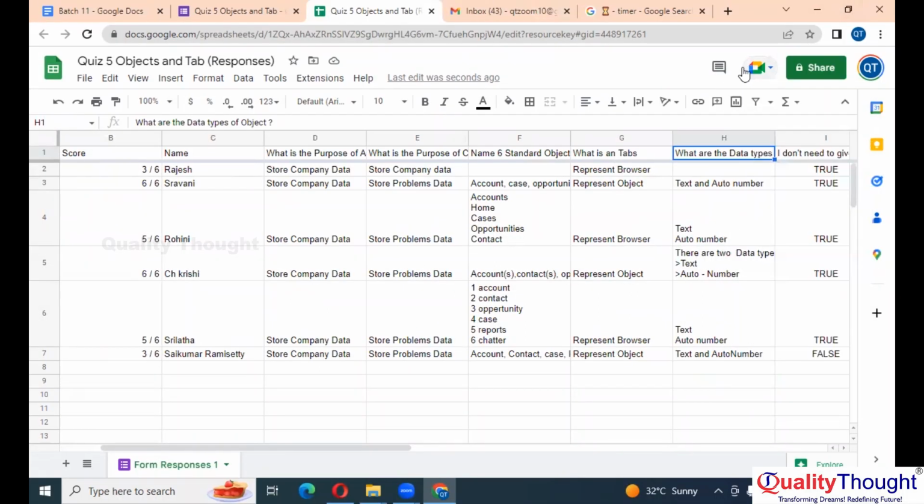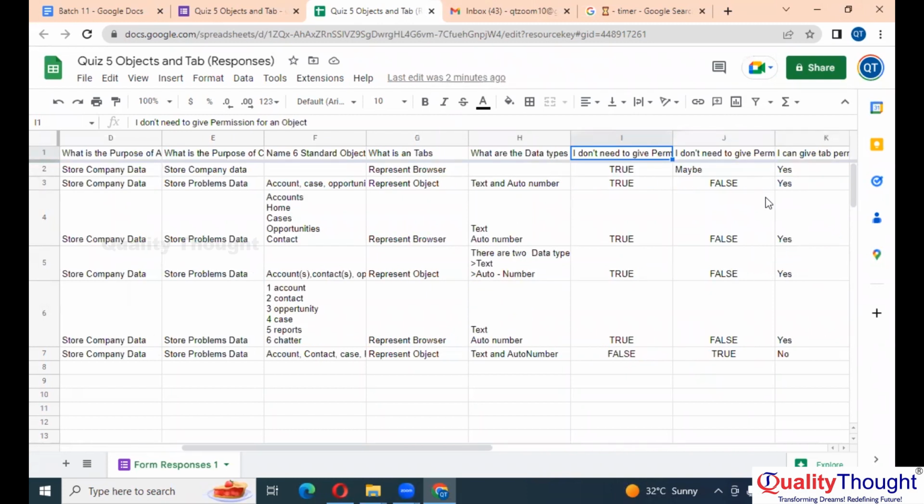Next was, what are the data types of an object? Text and auto number. Right. Perfect. I don't need to give permission for an object. We don't give permission to an object, we give permission to tabs. We just create an object, but until we create a tab for it, we cannot use the object. So we give permissions to the tab.